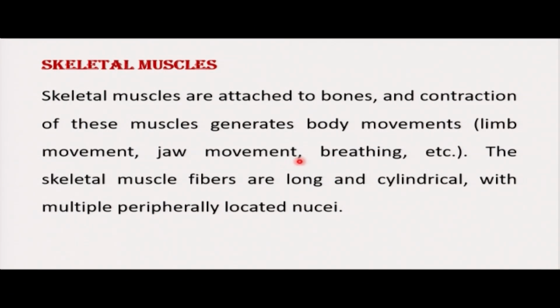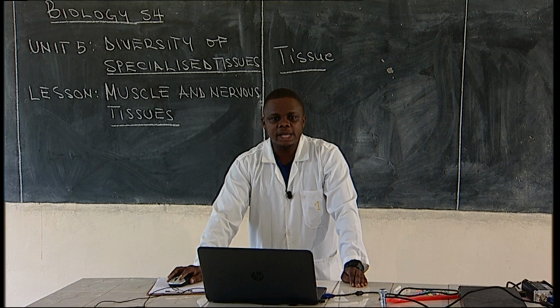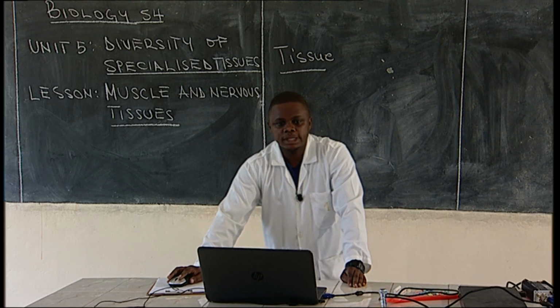food. Then breathing. Skeletal muscles contract and relax, and this brings about the process of breathing. Remember what we call intercostal muscles within the rib cage. When they contract and relax, this brings about breathing. Then skeletal muscle fibers are long, cylindrical, with multiple peripherally located nuclei. Like we have said, they have many nuclei which are located on the sides. This is a very good example of a skeletal muscle.